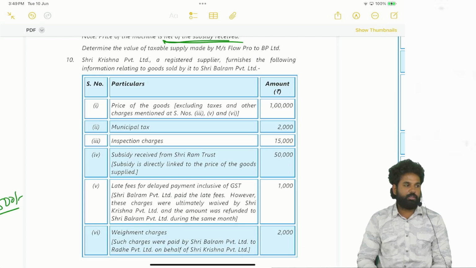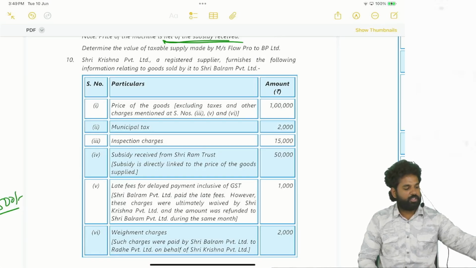Okay, 1 lakh. Municipal tax 2,000. Inspection charges 15,000, excluding taxes and other charges. Okay. Subsidy received from Shriram Trust. Subsidy is linked to price of the goods supplied 50,000. Late fees for delayed payment inclusive of GST 1,000 rupees. Sri Balram Private Limited paid the late fees. However, these charges were ultimately waived by Sri Krishna Private Limited. The amount was refunded to Sri Balram Private Limited during the same month, 1,000 rupees.